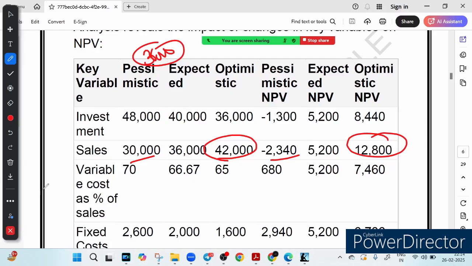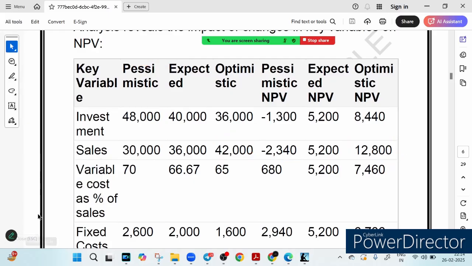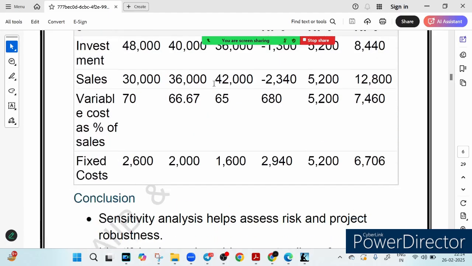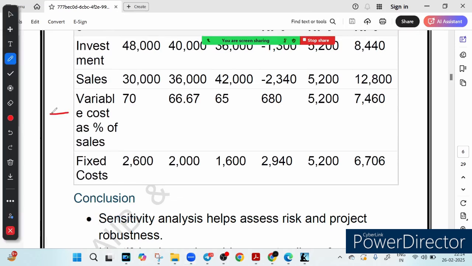And now you can see the variable cost as a percentage of the sale in the next row. So what it says is that high cost means less profit, but even in the worst case NPV stays positive at 680 crore. This is the worst case, right? And now you can see the impact of fixed cost. If the fixed cost rises to 2,600 crore, NPV shrinks to 2,940 crore, and if the fixed cost decreases, this is the optimistic case, then it rises to this much.